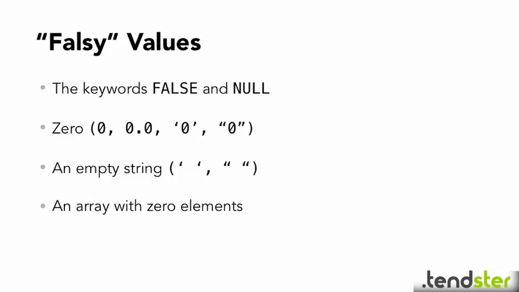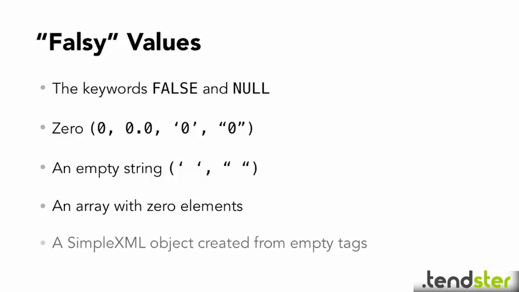An array with 0 elements. This is an important difference from JavaScript, which always treats an array as true. We'll be covering arrays in detail in the next chapter. PHP also regards a simple XML object created from empty tags as being false. Simple XML objects are an advanced topic that we won't be covering in this course.